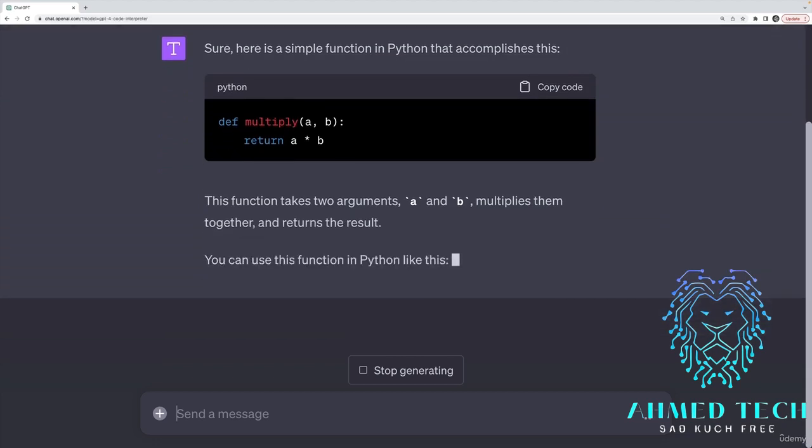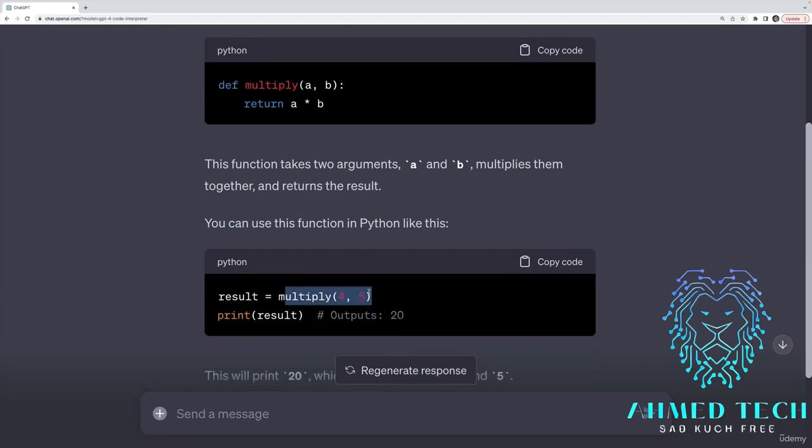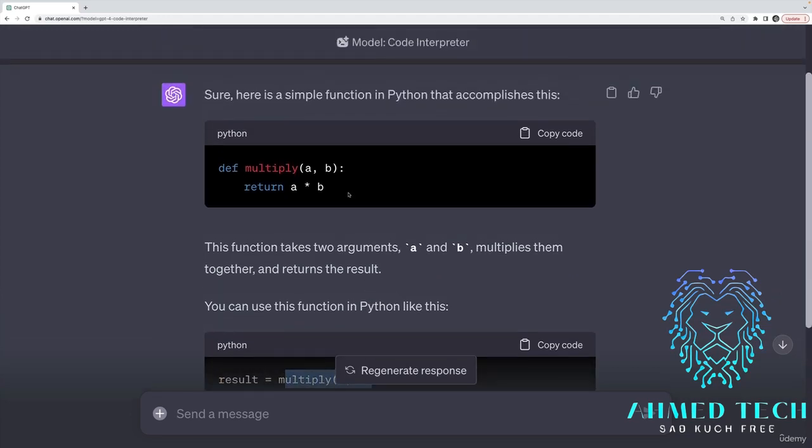Now, this is regular old ChatGPT, not the interpreter. It's giving me the code and showing me how to use it, but then I still, of course, have to run this myself and test it out. And with anything ChatGPT gives us, we definitely want to try it before incorporating it into any code base. That's a no-brainer, just like you would try any function you find on Stack Overflow. And it does work pretty well in most situations, including really basic functions that it certainly has come across in its training data set, but also in novel functions that it maybe has not come across.